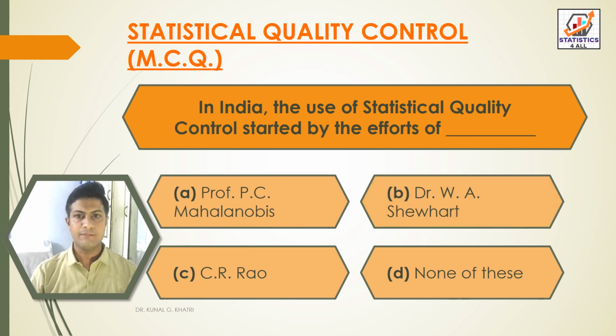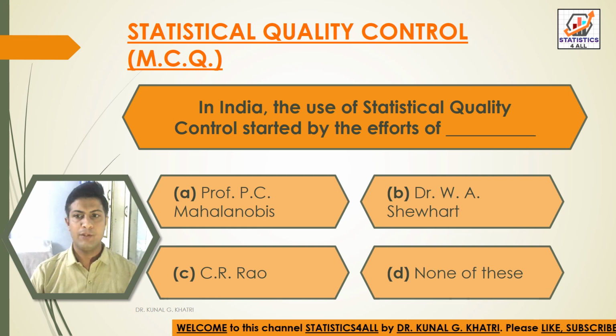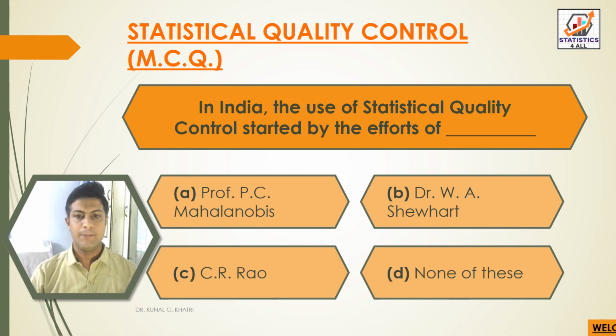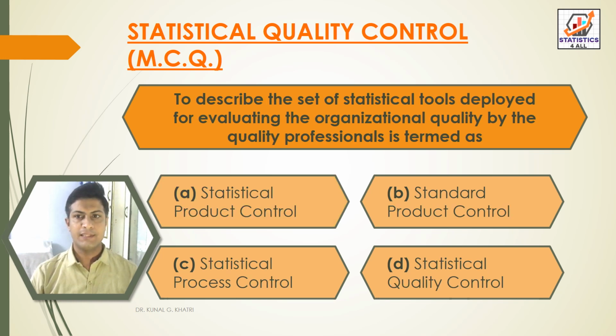Next question, in India, the use of statistical quality control started by the efforts of option A, Professor P.C. Mahalanobis, option B, Dr. W. Shewhart, option C, C.R. Rao, and option D, none of these. So here we have answer option A, that is Professor P.C. Mahalanobis. In India, the use of statistical quality control started by the efforts of Professor P.C. Mahalanobis.